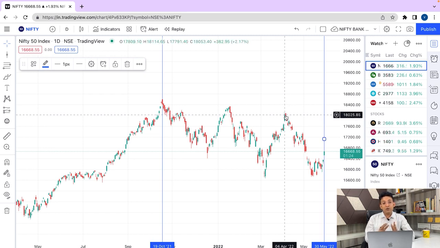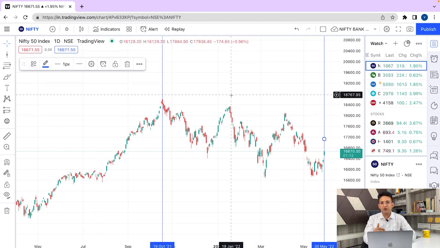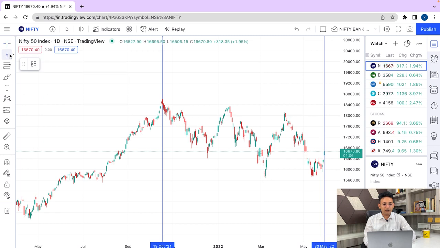So what was again confirmed? The downward channel was confirmed because this is the third time the Nifty failed to cross the earlier high and we were in a downward trend. Now let's map these three, because we had three highs. To draw a trend line we need three highs or three lows, or rather three points. So let us now draw a trend line